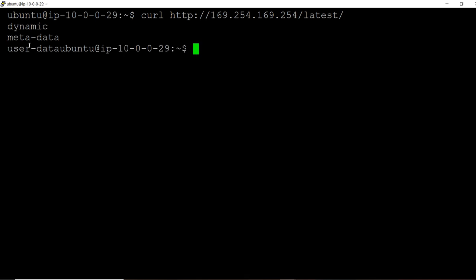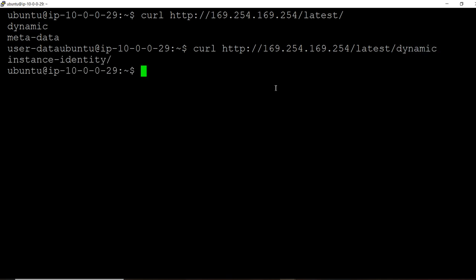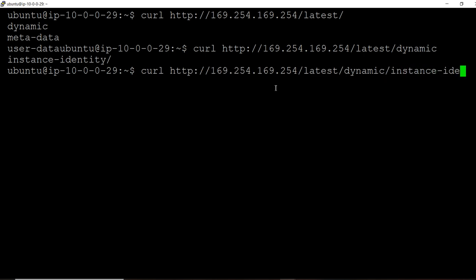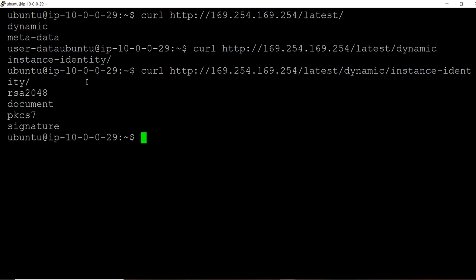Okay, dynamic data, we need to verify. Okay, dynamic. In this one we have only instance identity. Let us see document, PKCS7, signature.